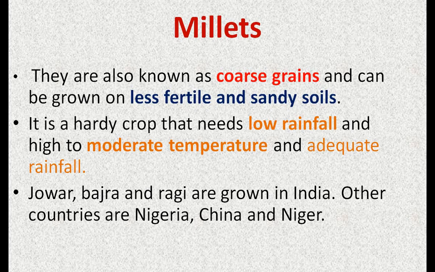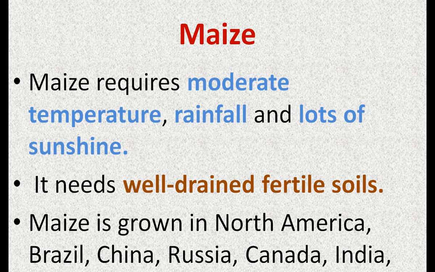Jowar, bajra, ragi are the millets and they are grown in India. Other producing countries of these millets are Nigeria, China and Niger. Yes. Now maize. Maize requires moderate temperature, moderate rainfall and lots of sunshine.